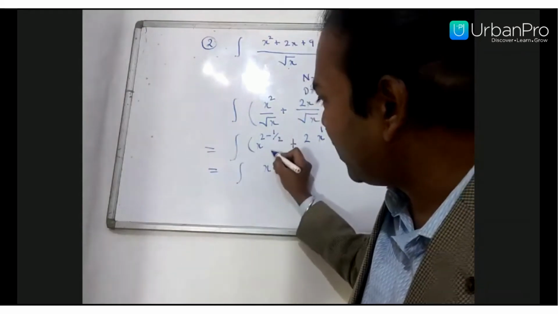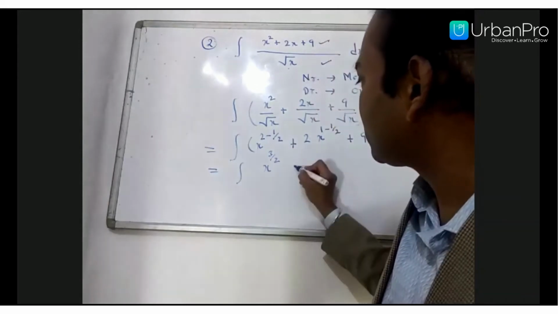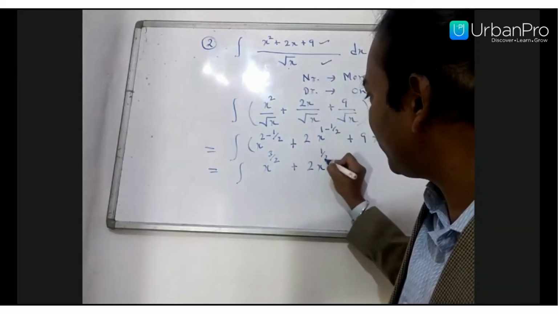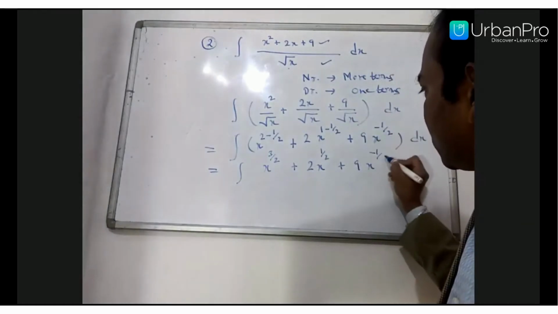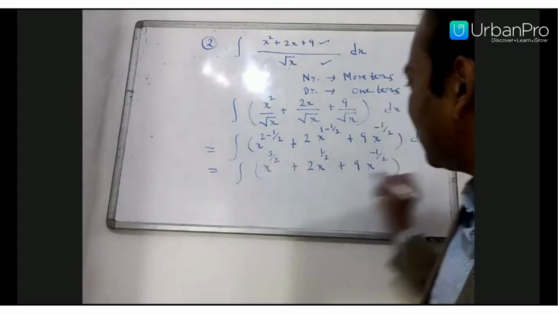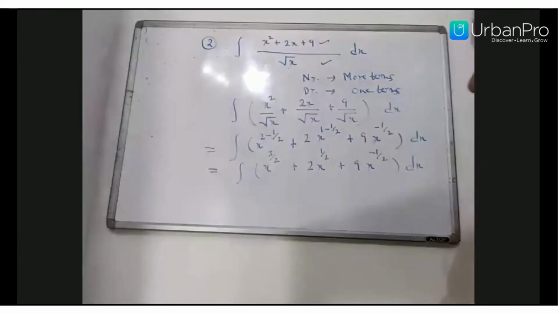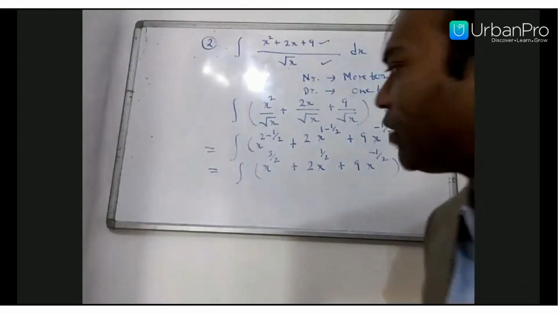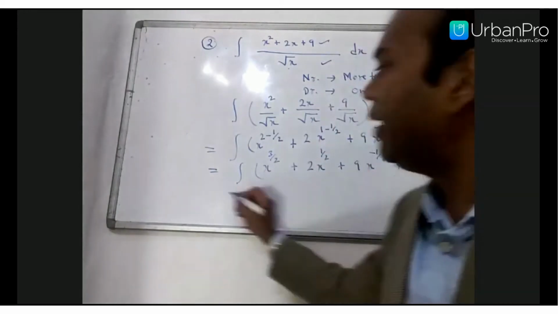2 minus 1 by 2, as you know, is 3 by 2, plus this 2 x to the power 1 minus 1 by 2, which is just 1 by 2, plus minus 1 by 2. Now the direct formula which I told you and which you already know: integration of x raised to the power n is x raised to the power n plus 1 by n plus 1. That formula you have to apply here.